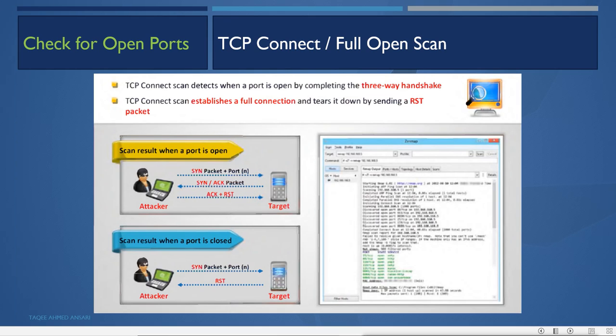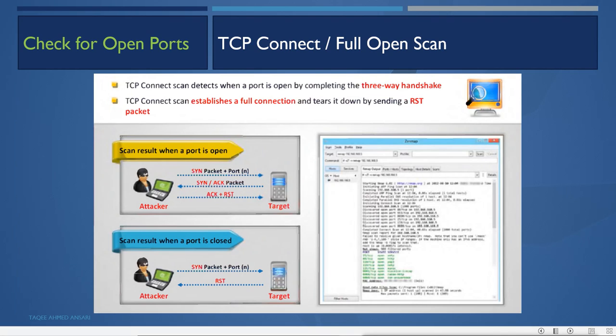That will generate suspicion. Also, we are not pinging only one port, we are pinging lots of other ports. So they can detect that this single IP is trying to establish connections with multiple ports. That means it could be an attack, a scanning attack.